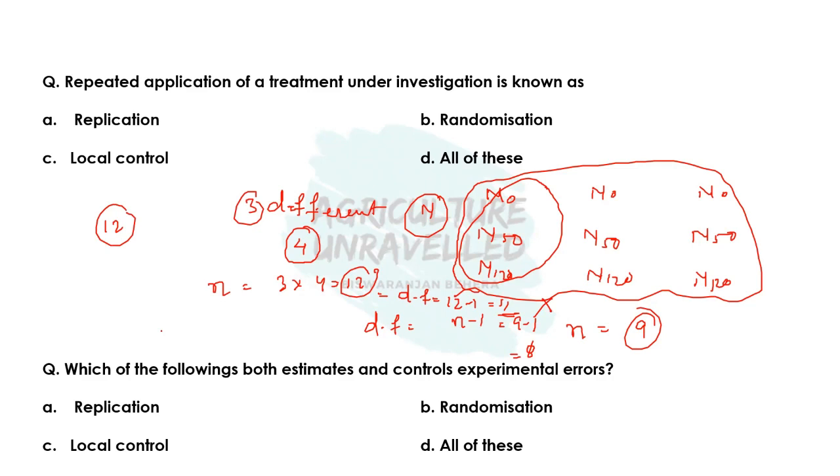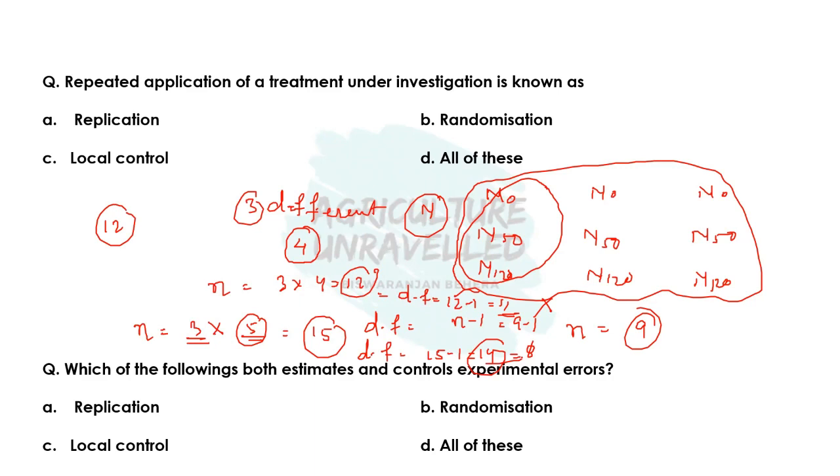So then we have to further increase the number of replications, that is N is equal to 3 into 5. If we take 5 replications and 3 treatments, then total N will become 15. And here the degree of freedom will become 15 minus 1, that is 14. So in this case, we can take 14 because 14 is more than 12, and the minimum degree of freedom required for a considerable level of precision and considerably lower amount of experimental error is 12. So 14 is more than 12, so we can take 5 replications.